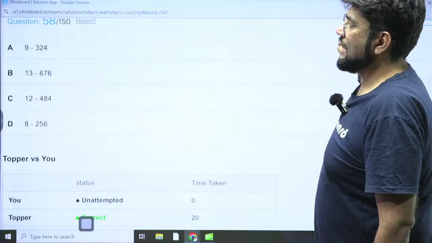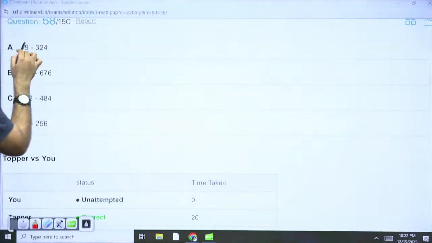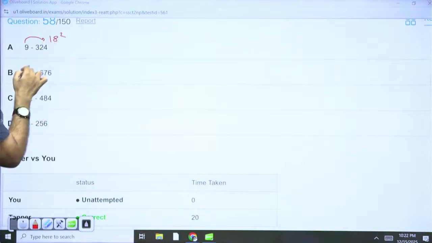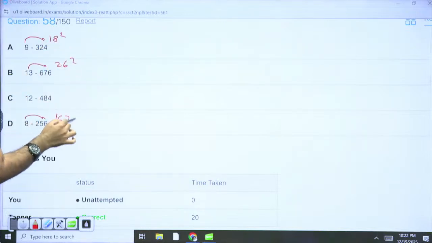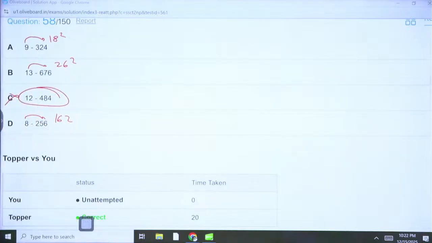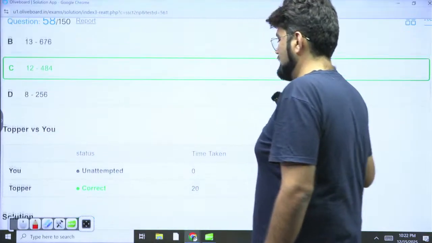Odd one out. 9 and 324. The moment you see this, it should strike right away that this is 18 square. This is 26 square. This is 16 square. But this is 22 square. So not fitting the bill. So you're just doubling it and squaring it. Okay, so option C is the odd one out, which is this. 20 seconds. Great. Perfect.